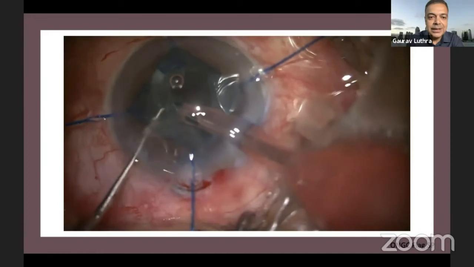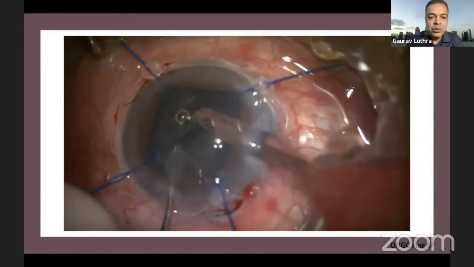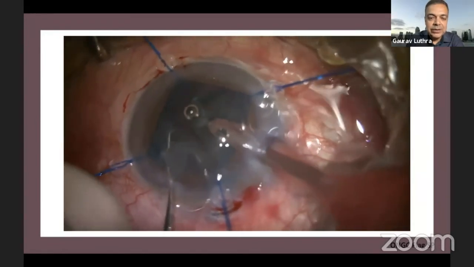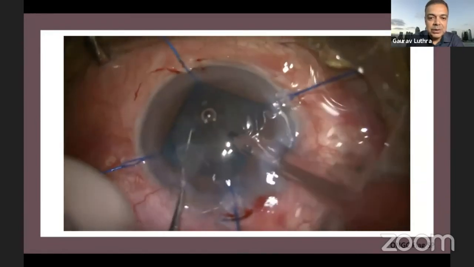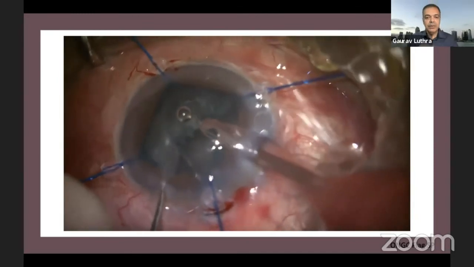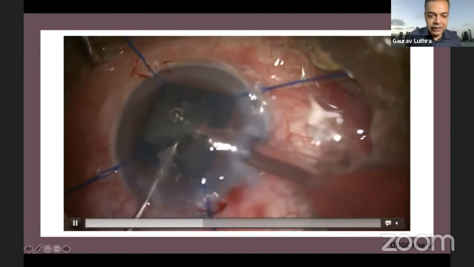As you can understand, it's a sticky kind of cataract and does not crack very easily, and I don't want to do too much lateral separation anyway, because that will cause the anterior capsular tears to run to the posterior capsule, and then I'll be sitting with a nucleus drop to deal with. And so somehow we managed to get all these chunks out, and it's a very, very slow process.